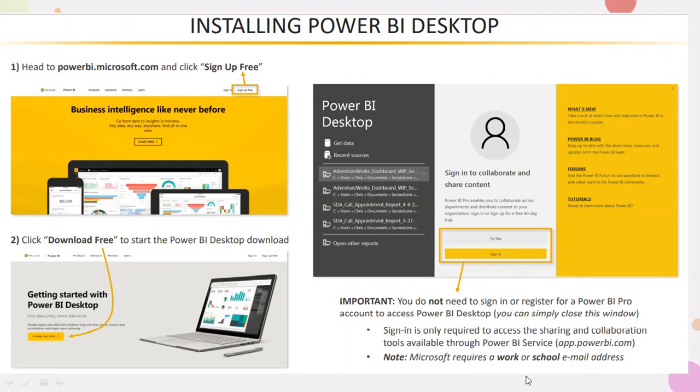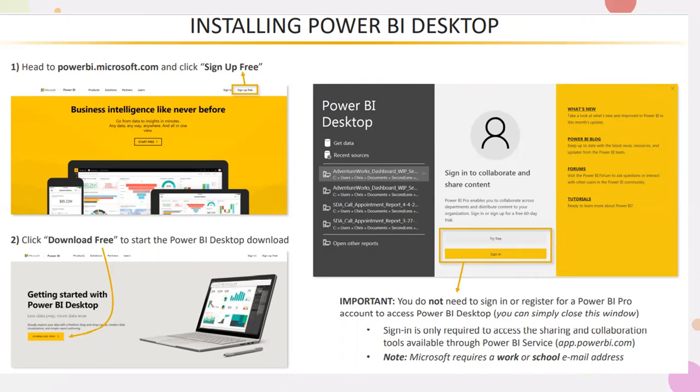But to practice right now, you don't need any sign-in. You can click try free, and then just click close. You don't need to sign in at this instance. If you want to sign in, no issues. I'll let you know how to create a school email or whatever it might be.